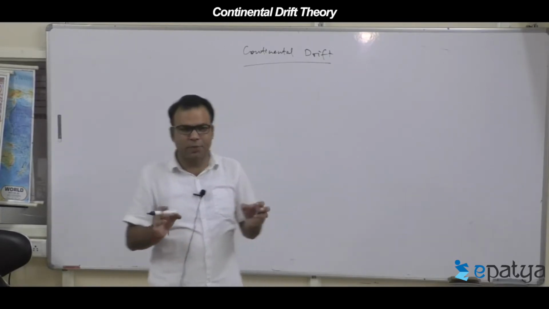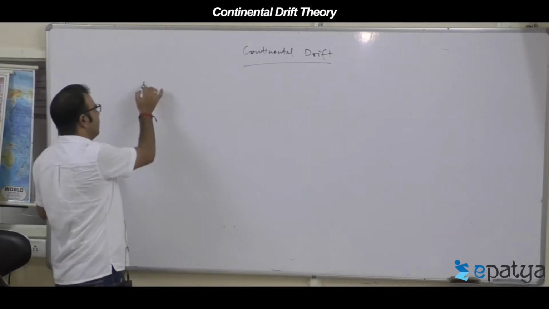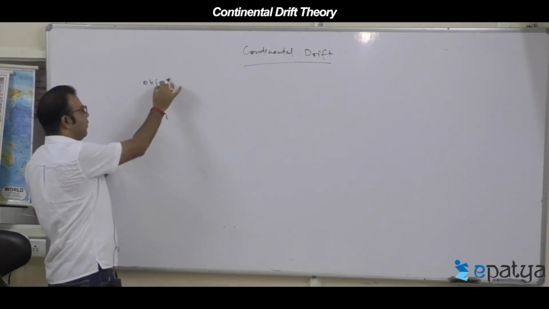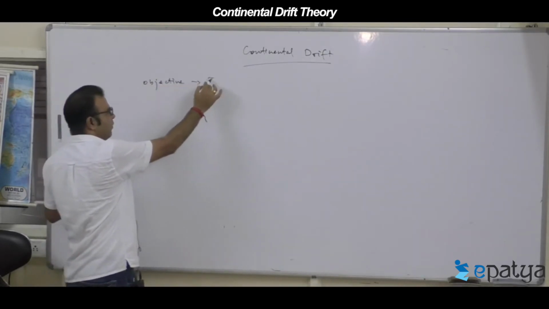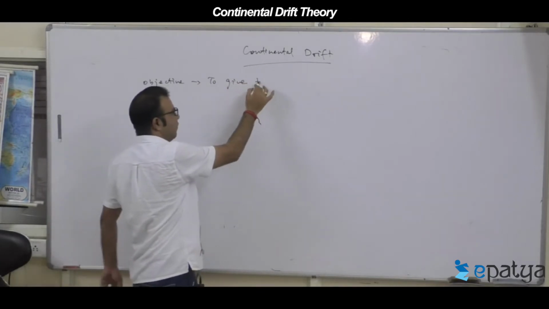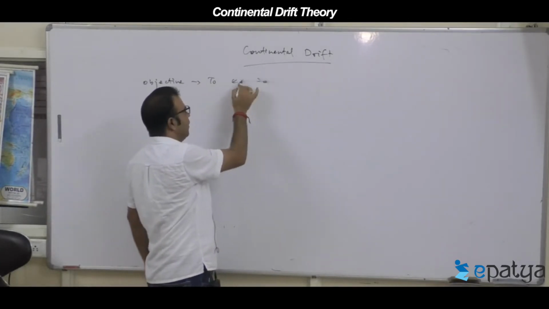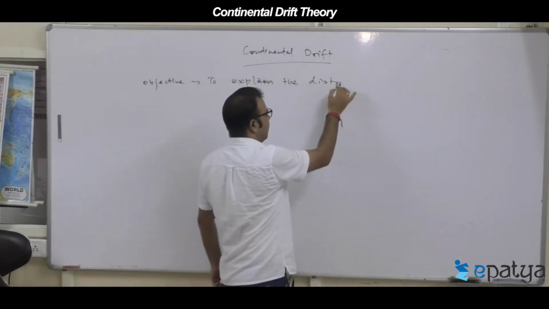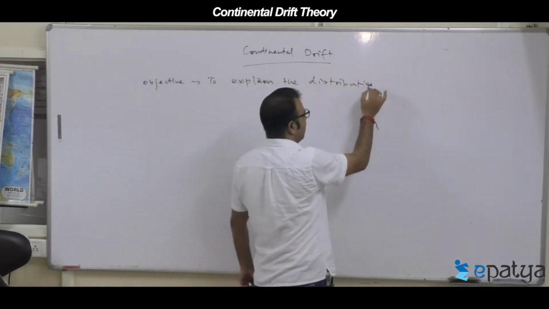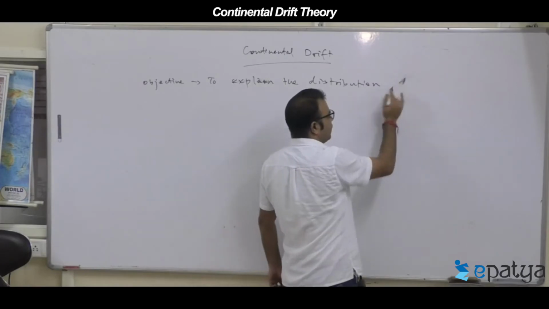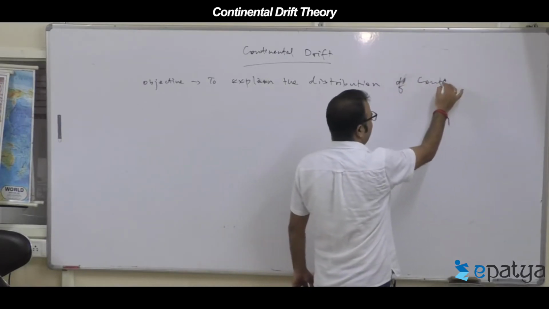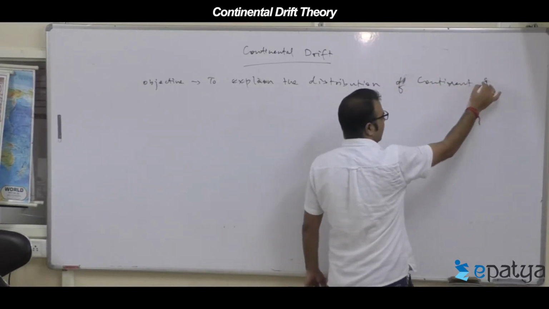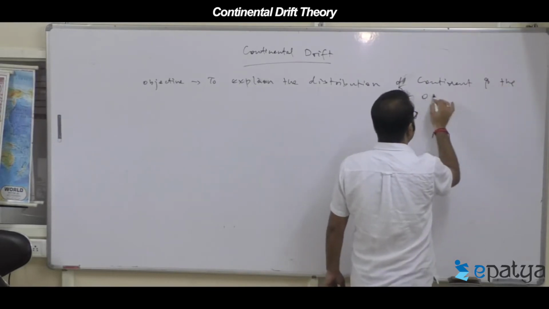This theory came in order to fulfill this objective, to explain the distribution of continents and oceans on the earth's surface.